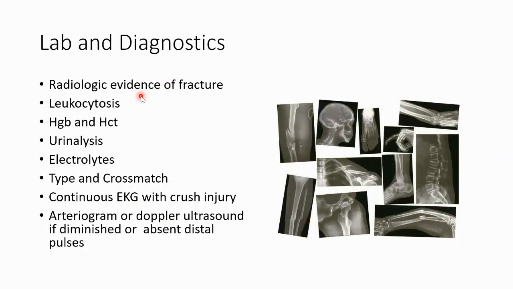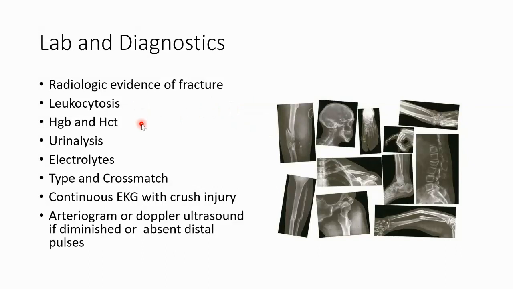Labs and diagnostics: radiologic evidence of fracture. Typically when we want to get an x-ray of somebody's arm or leg that we think they have a fracture in, we want to get two views. We want to get an AP, which is an anteroposterior view, and a lateral view. So we'll always get two views. If we have a big bone, like for a fracture of a humerus or a femur or ankle, we get oblique films. So just to let you know, there are different films that need to be used for diagnostics depending on where the break is.